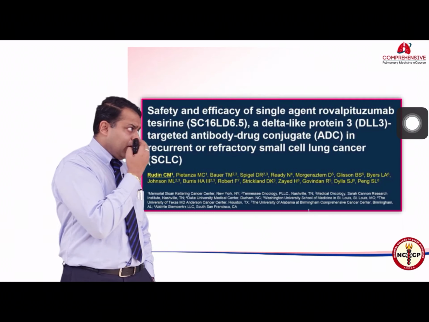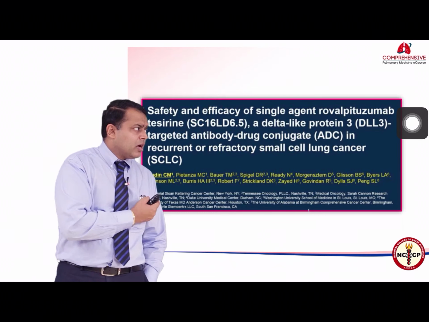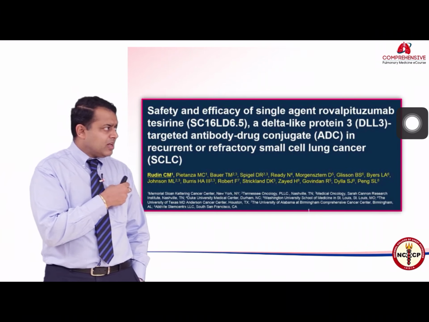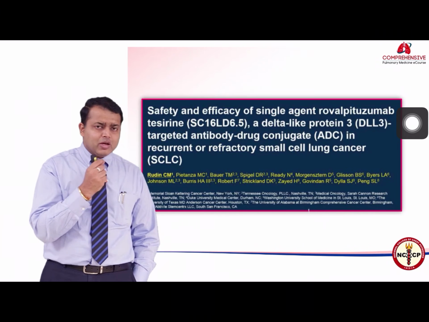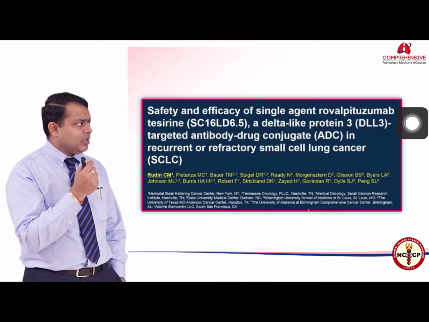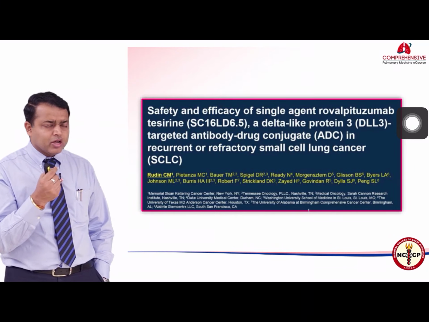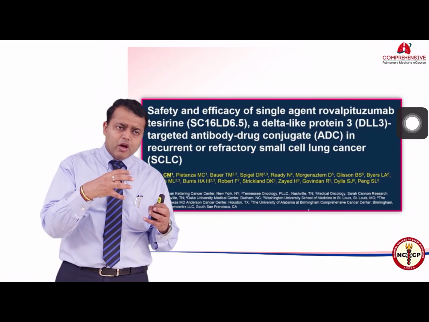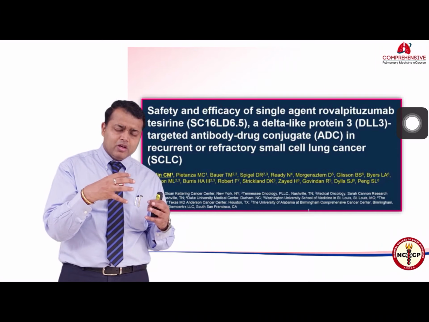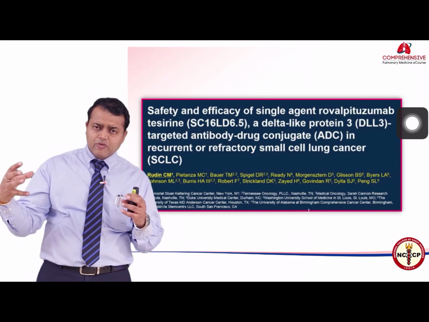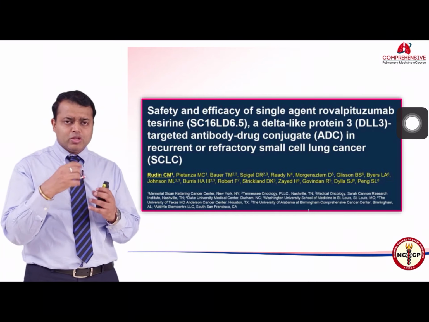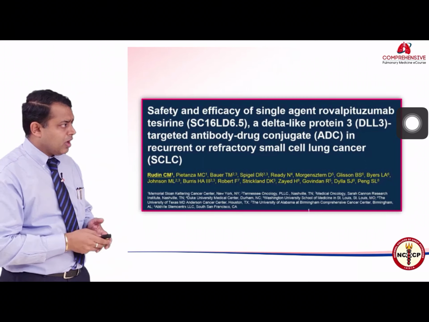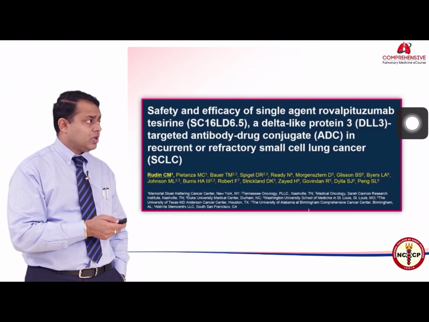So these are certain upcoming things as far as immunotherapy is concerned. There is yet another agent called rovalpituzumab tesirine. Rovalpituzumab is a delta-like protein 3 inhibitor. It's an antibody drug conjugate. That means it's an antibody which goes and binds to the area of concern or the area where it needs to target, and there is a drug attached to this antibody, which gets internalized into the cancer cell and does the trick or causes cytotoxicity.